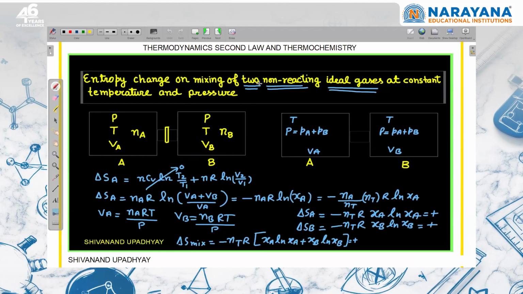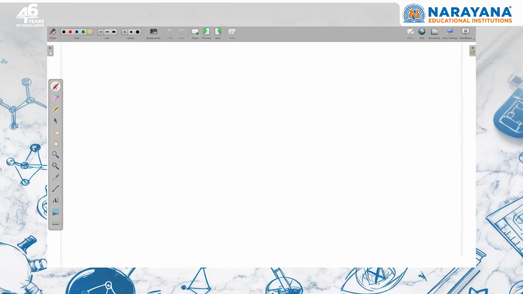Entropy change on mixing of two non-reacting ideal gases at constant temperature and pressure. This is a very common question, right? Now it has different cases, which we have to discuss. So first we should understand what we are talking about here. Suppose we have an ideal gas, mixing of two ideal gases. They are two different gases. We are talking about two different gases.